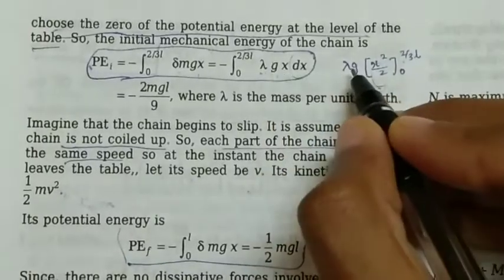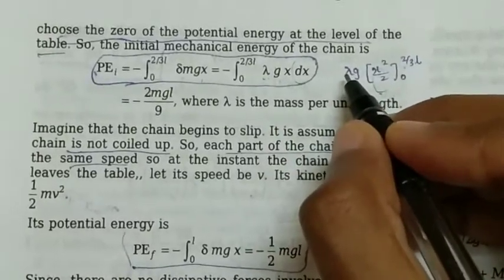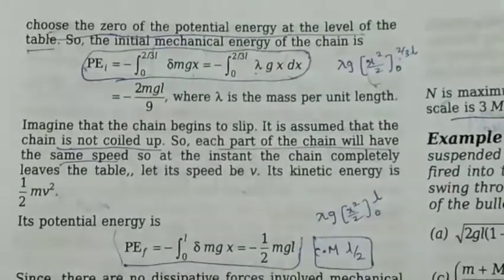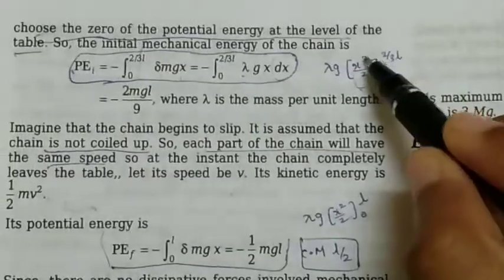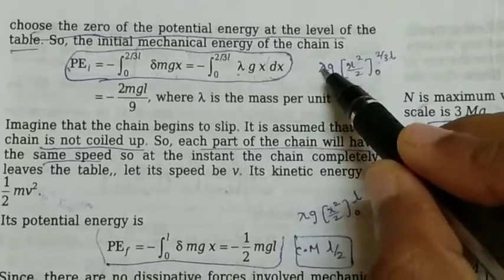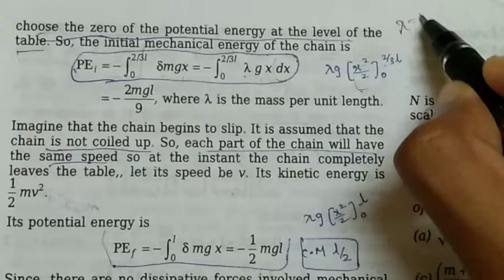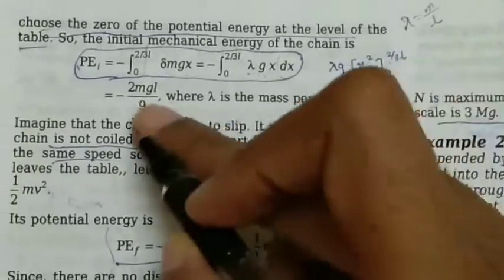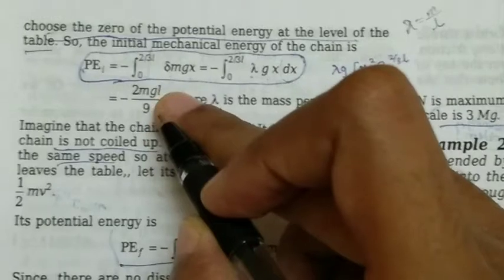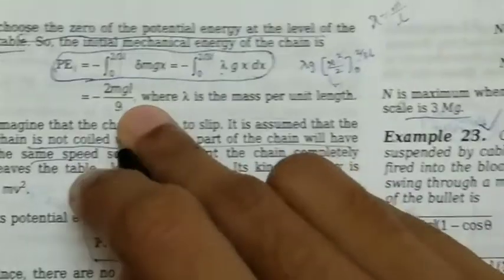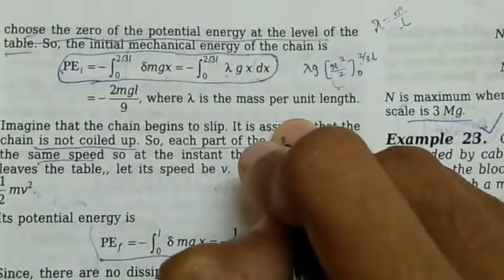Why? g is as usual, lambda is mass per unit length. So here we would get L square. Lambda is nothing but mass per unit length, that is lambda equals m by L. So again L would get cancelled and only one length would remain. So hence we have minus 2 by 9 mgL, where lambda is the mass per unit length of the chain.